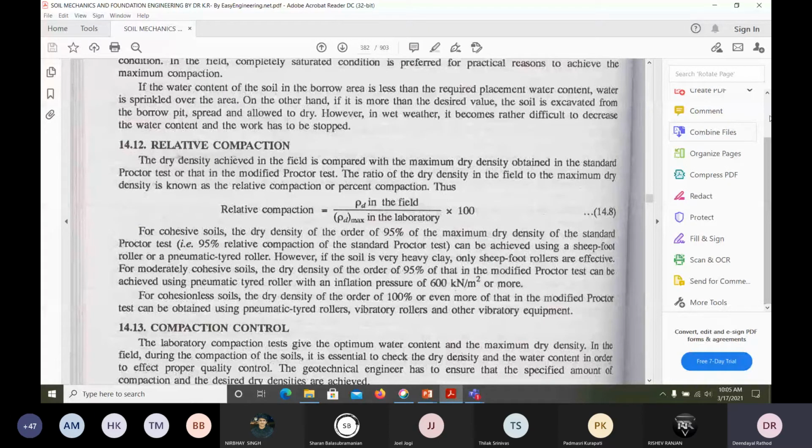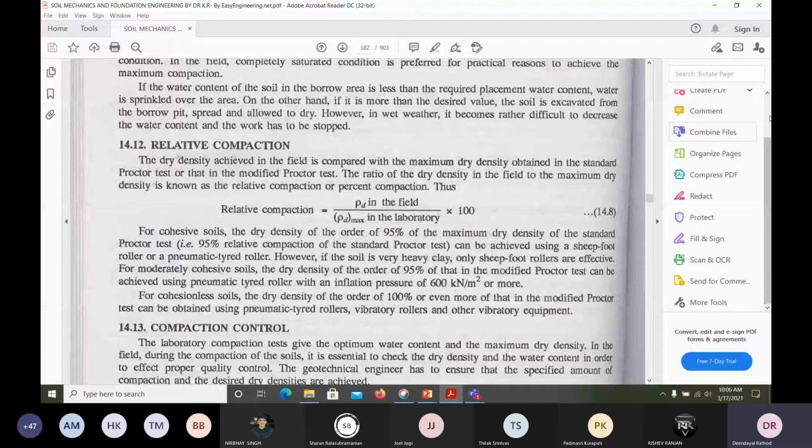We generally take soil from somewhere if it is not available, dump it, and try to compact it. We add water and do it with the roller. The same thing we can do in the laboratory using the standard Proctor and modified Proctor compaction. The main aim is to find the optimum moisture content and the maximum dry density.